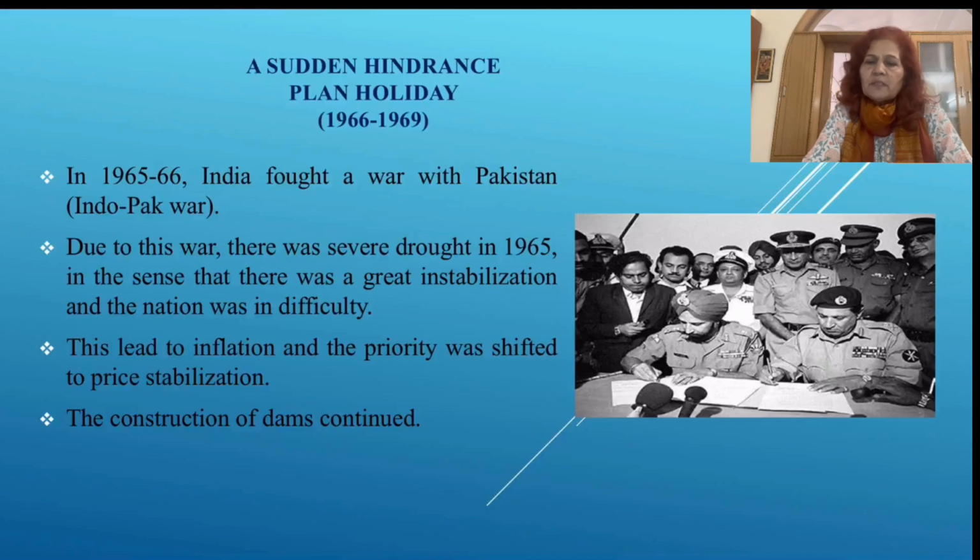This led to inflation, and priority was shifted to price stabilization, because of the scarcity of food grains. Demand and supply had problems, we were not getting the required supply of food grains in our country, and because of that prices were increasing rapidly. The construction of dams that we had already started also continued during this plan holiday.